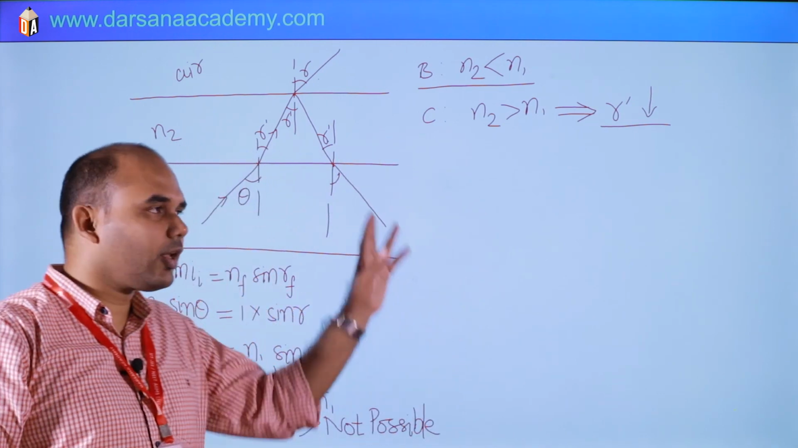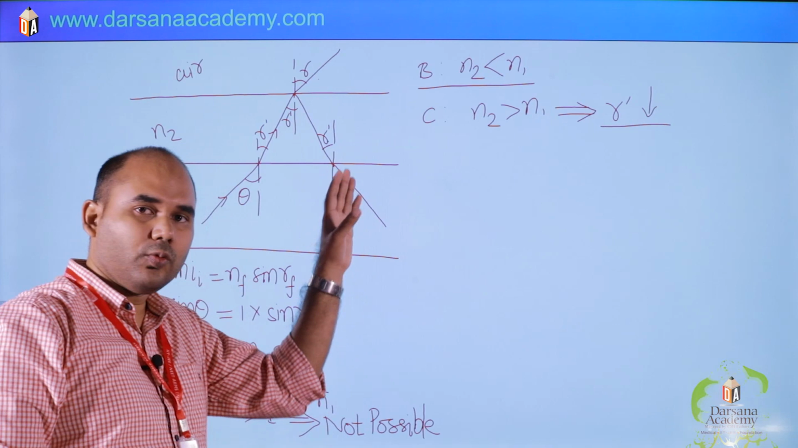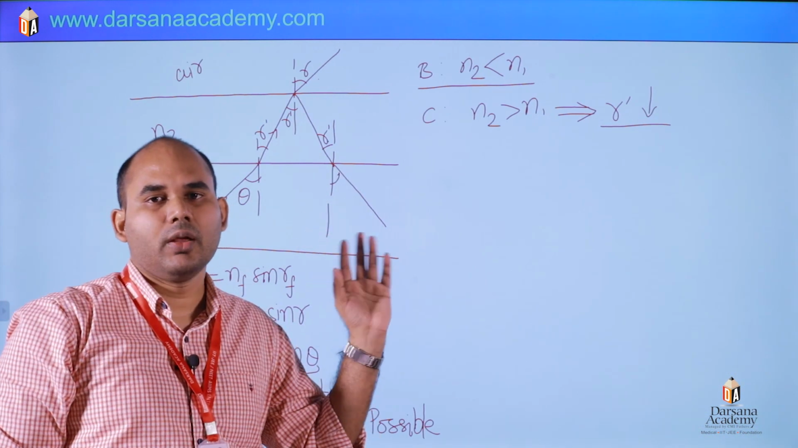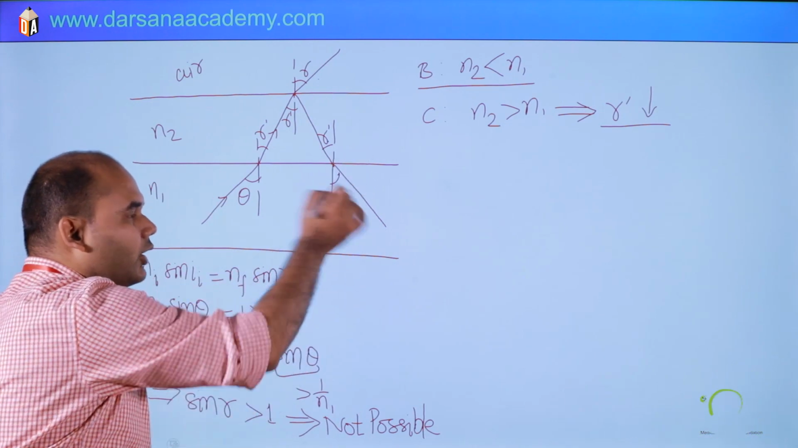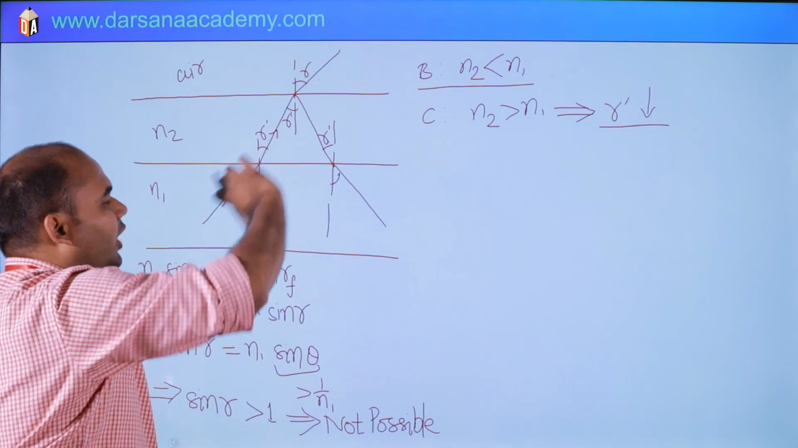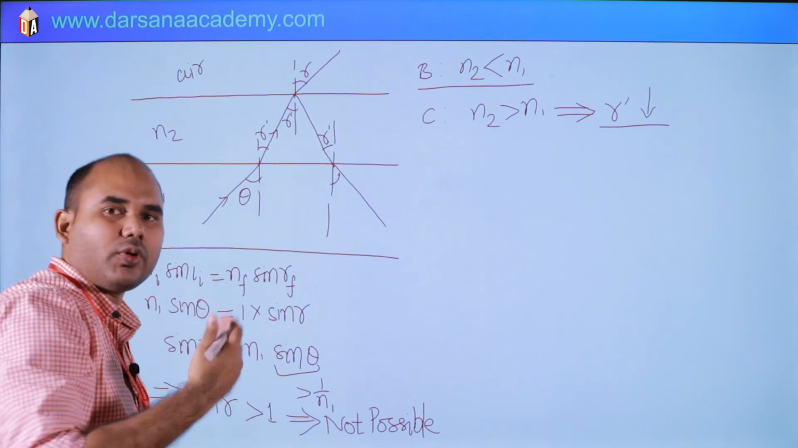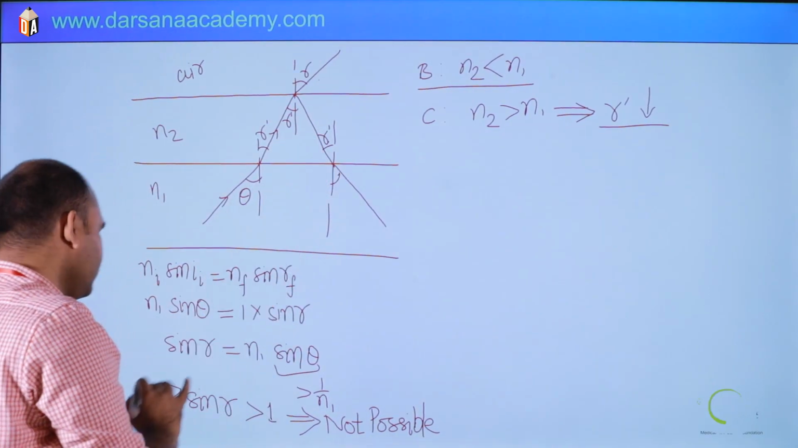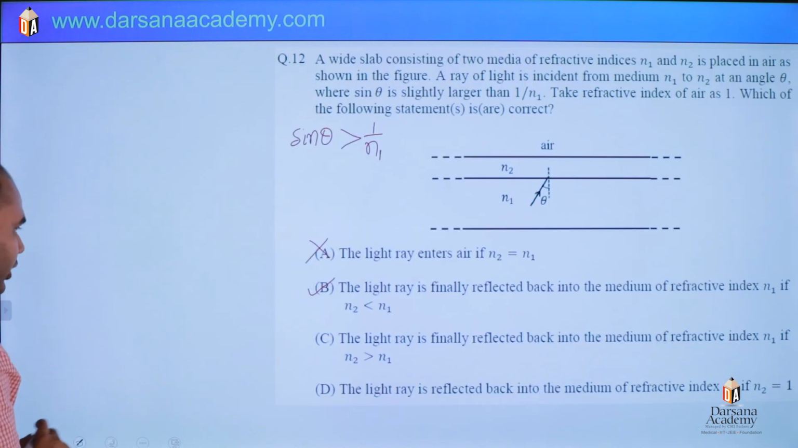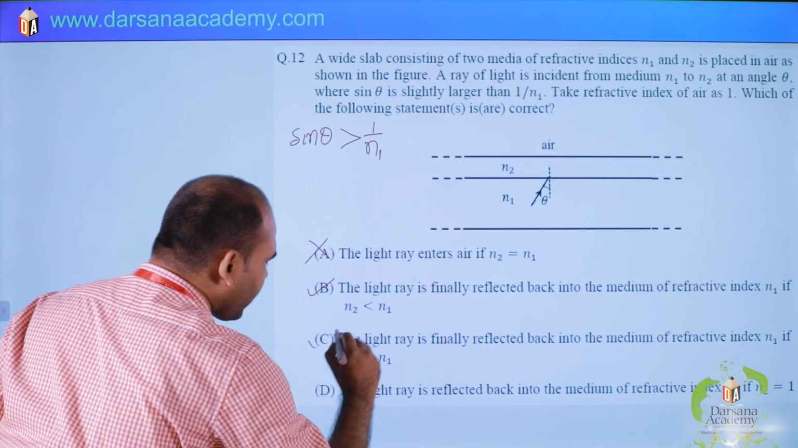So surely this ray will be back in medium 1. There is no chance of TIR, because though it is denser to rarer, but still R dash is decreasing due to refraction here. So of course this R dash will also decrease, means there is no chance of TIR. So option C is also correct.